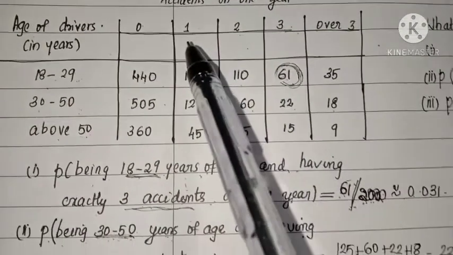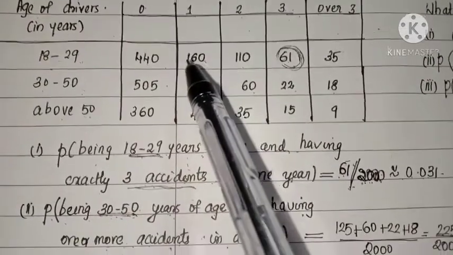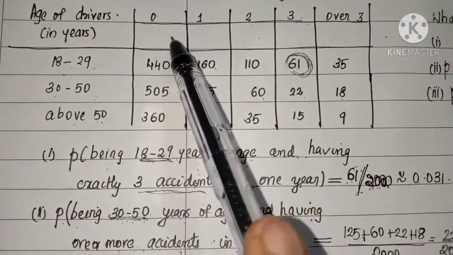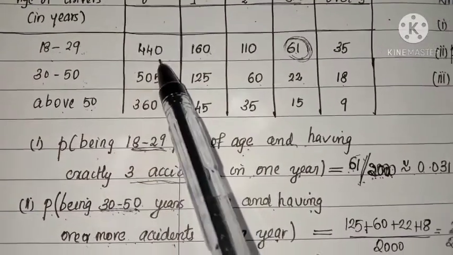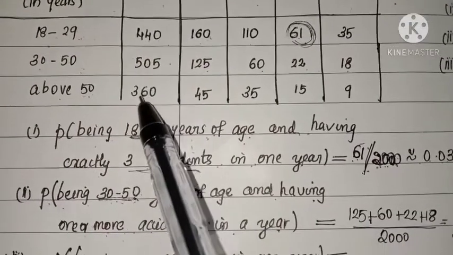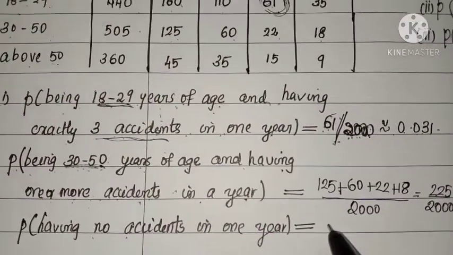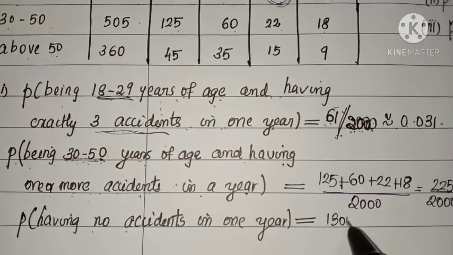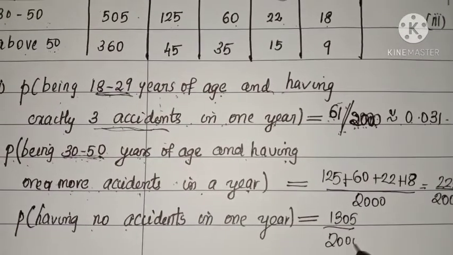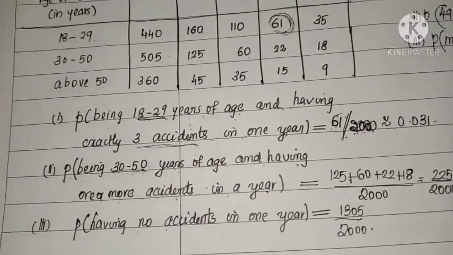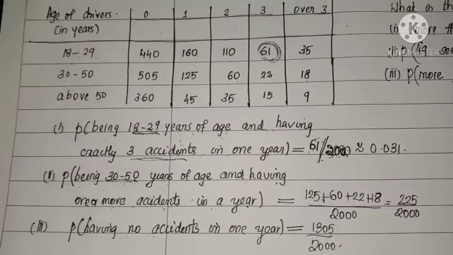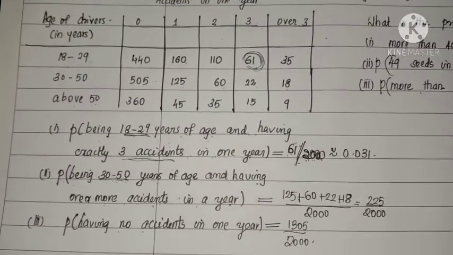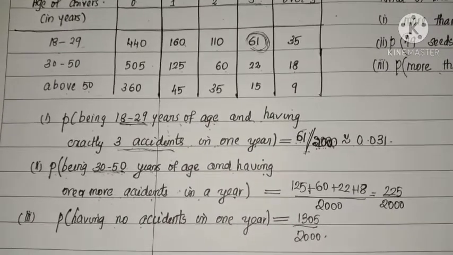So look here. Having no accidents in 1 year means, see this, 450, there is no age bar. So we can consider 450, 440, 505, 360. So in total we can see that it is 1305 divided by 2000. So in this manner we can easily find the probability of any given event in the question. Okay. So go through the examples given in your textbook and study well how to find the probability of an event. Okay.